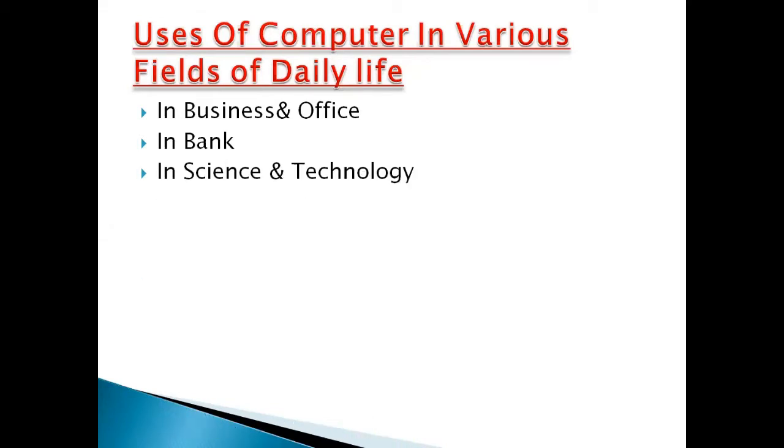Number three is in science and technology. In science and technology, computers are used to solve mathematical and scientific problems. They are also used for research and to try and design machines which can help to reduce man's work.